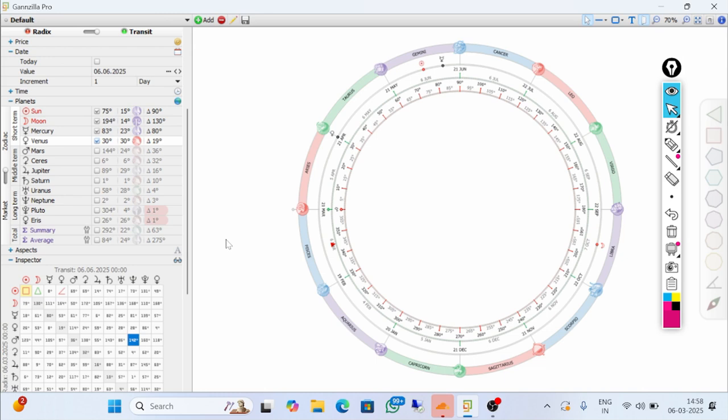When it changes its zodiac, it gives a high impact in volatility. Venus is known for prosperity, beauty and harmony. So Venus also gives a good impact in the stock market.